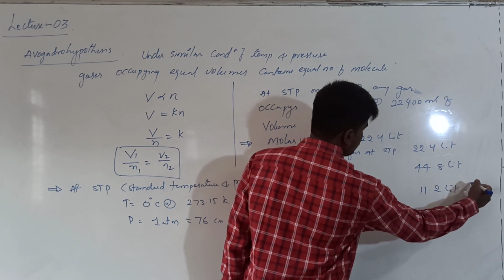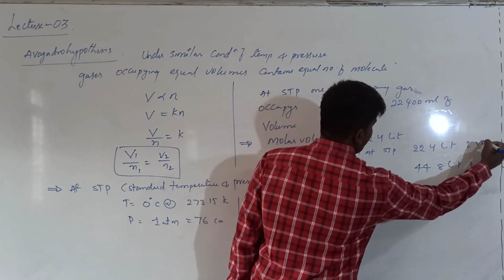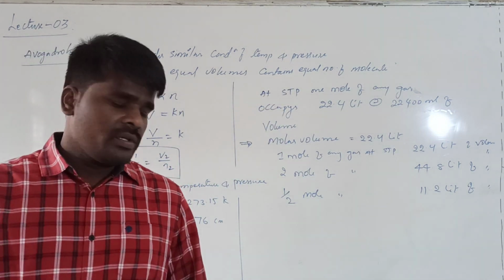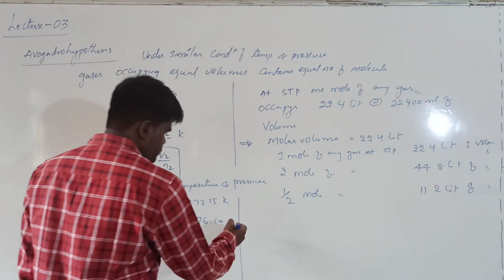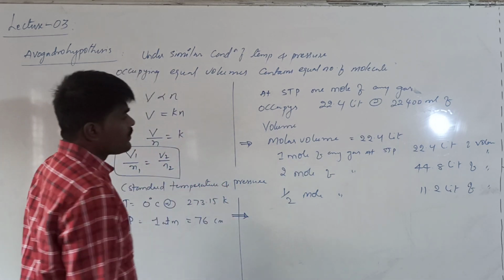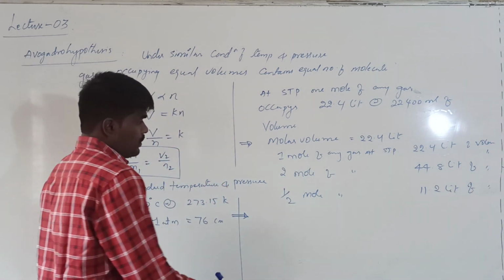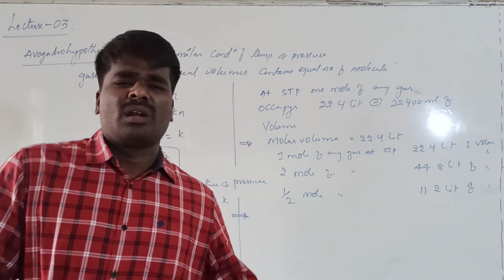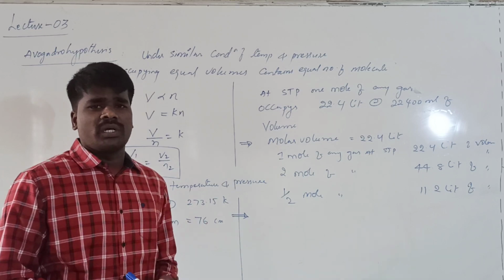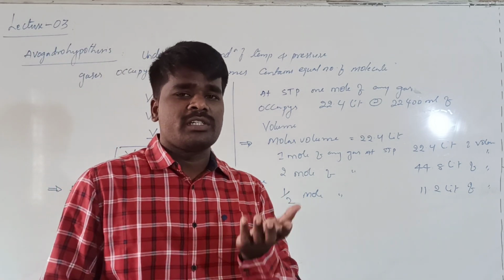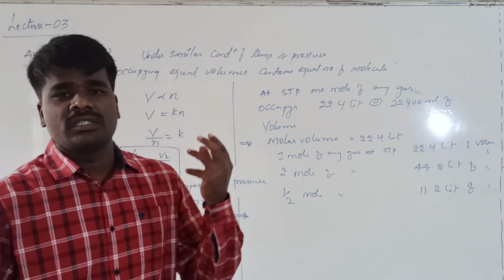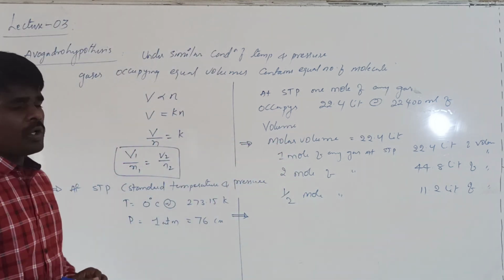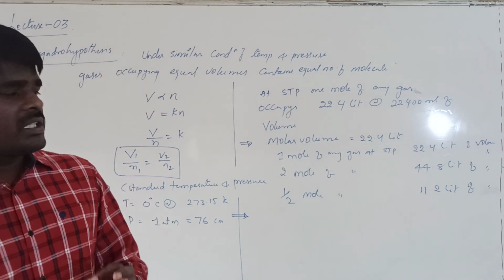What about half a mole of any gas at STP? It occupies 11.2 liters of volume. Right? This we call molar volume. Generally, this is only applicable at STP. Suppose the temperature and pressure are not constant, what happens? Volume changes accordingly. If there is an increase in the temperature, volume also increases. If there is an increase in pressure, volume decreases. So in order to obey this Avogadro hypothesis, the temperature and pressure must be kept constant.